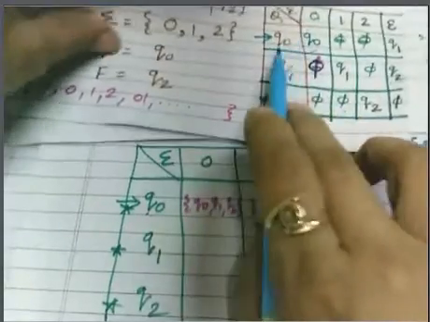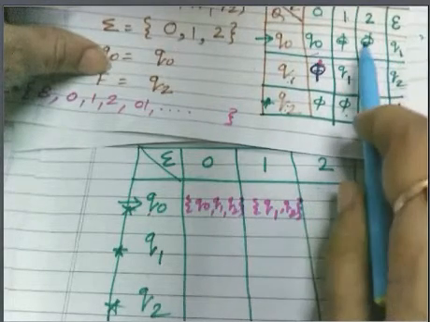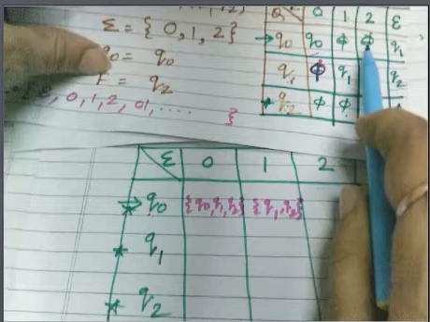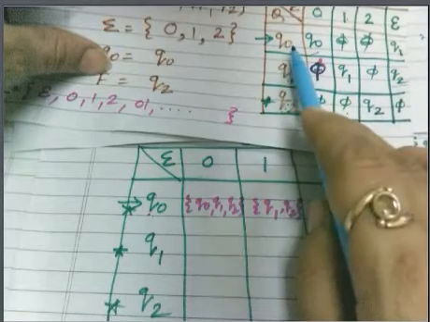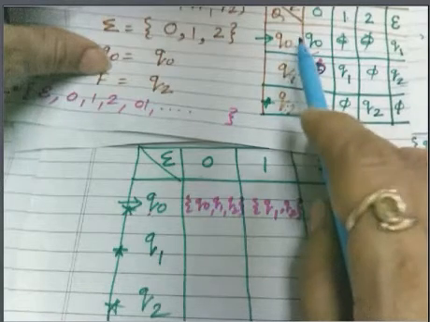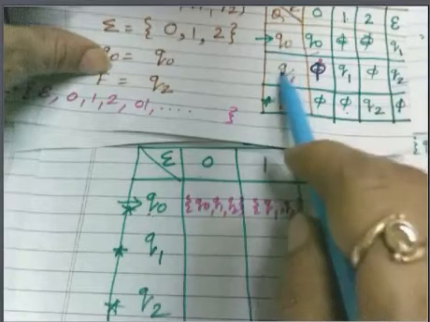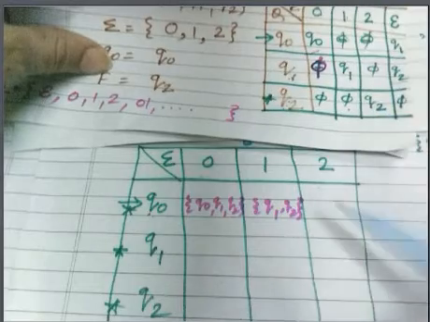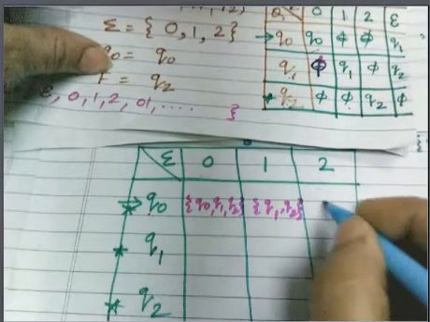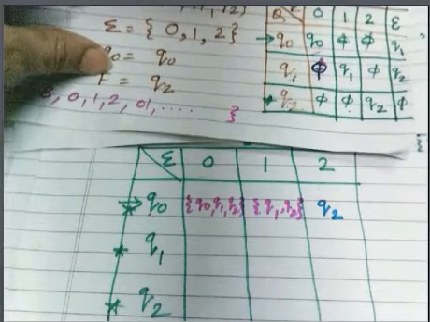Q0 on 2 goes to 5, right? So the epsilon closure of Q0 is nothing but Q0, Q1, Q2. So we have to check: Q0 on 2 goes to 5, Q1 on 2 goes to 5, and Q2 on 2 goes to Q2. So here the entry will be Q2. You can complete all these things in a detailed way and do it.